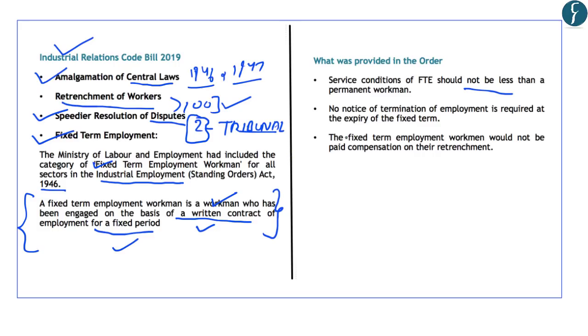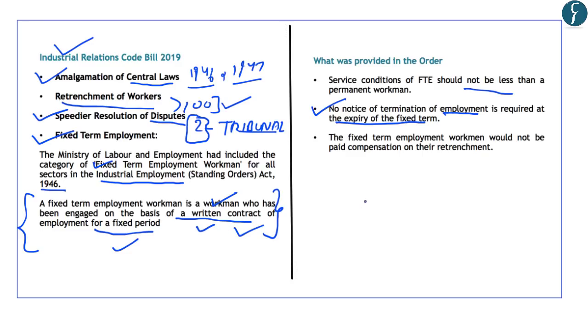Secondly, no notice of termination of employment is required at the expiry of the fixed term. This means that the fixed period which has been provided in the written contract will lead to the termination of the employee, and for that, no additional notice will have to be given by the employer to the employee.